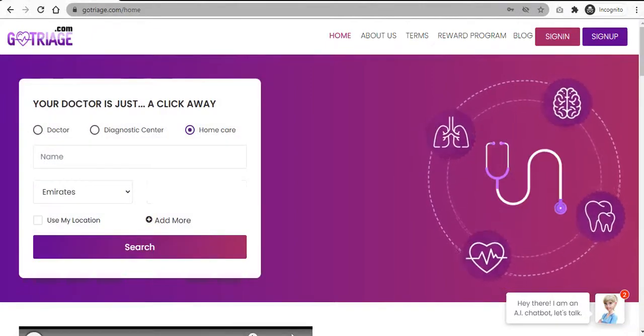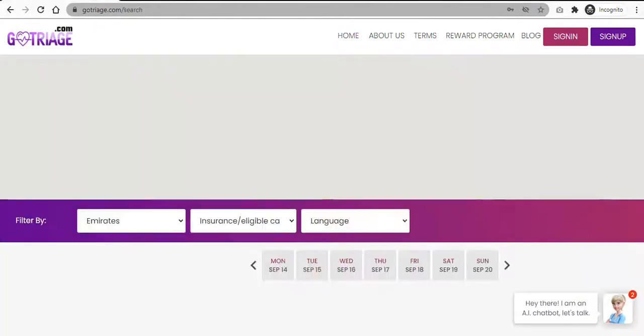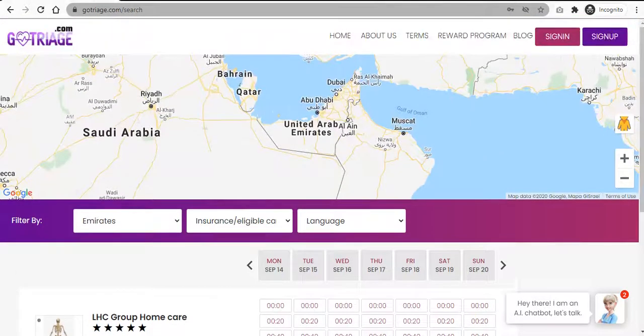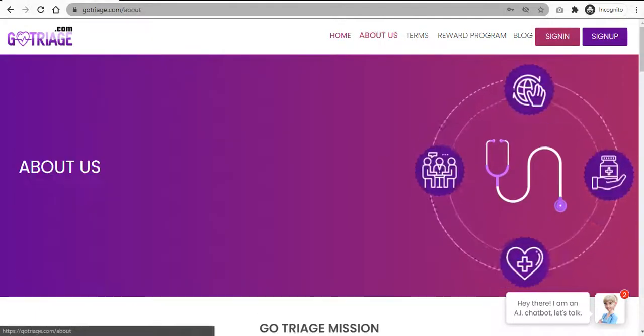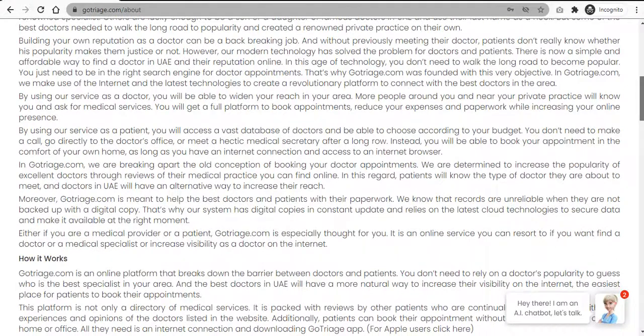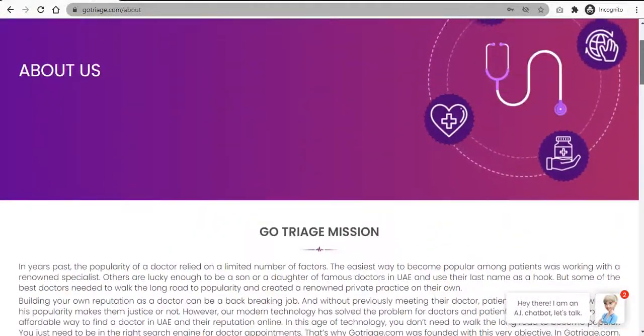Now we have a look at home care. We'll simply click on the search button and we have a list of all the home cares available in your area. That's about the home page. Then we'll go on to the About Us page. This About Us page simply tells you about this website, why this website is important,